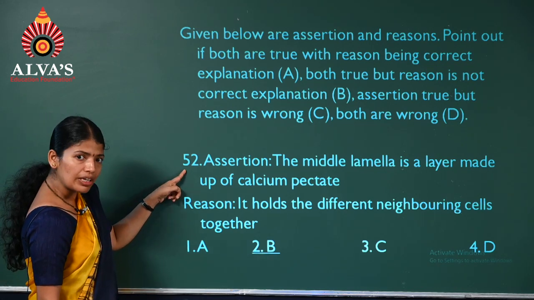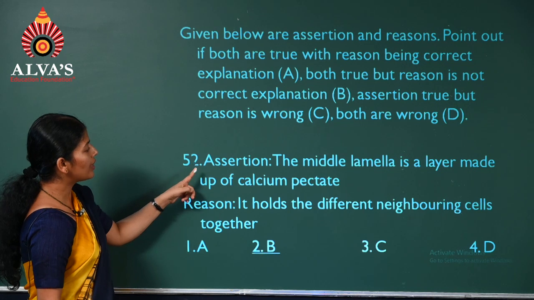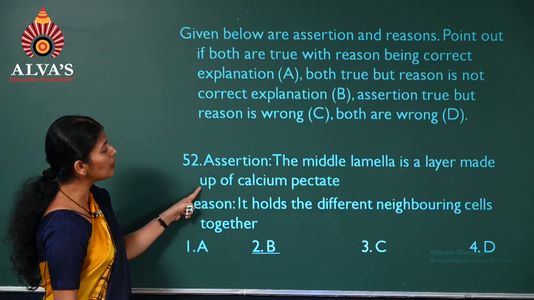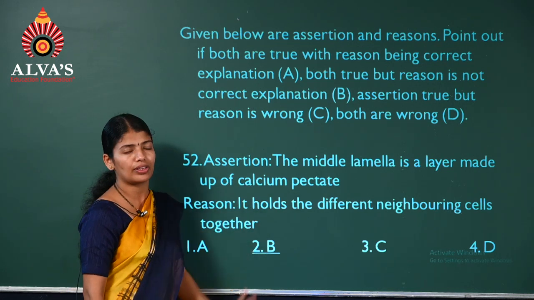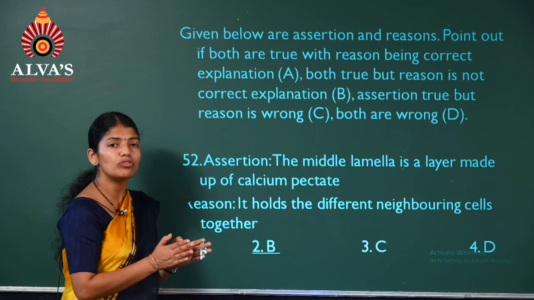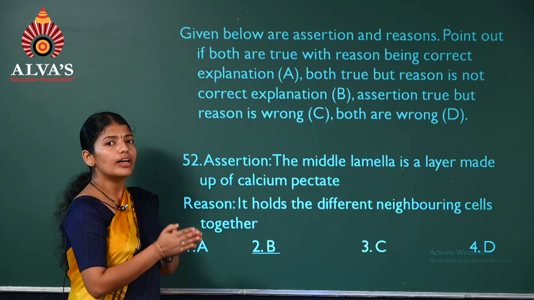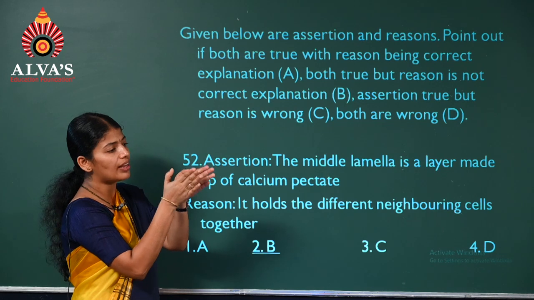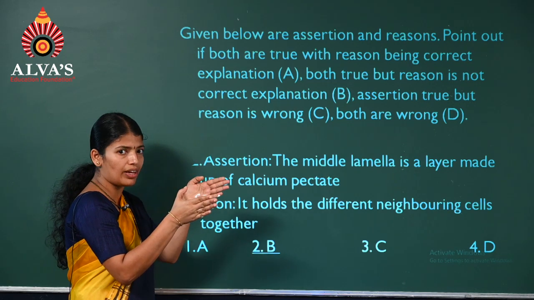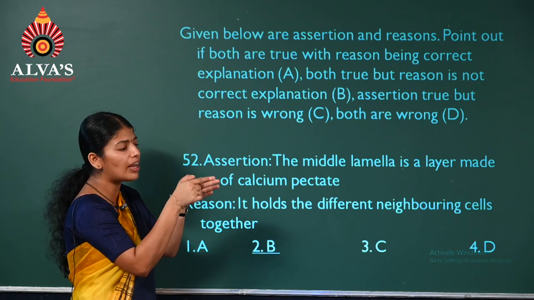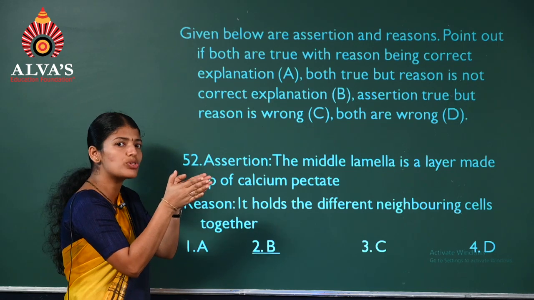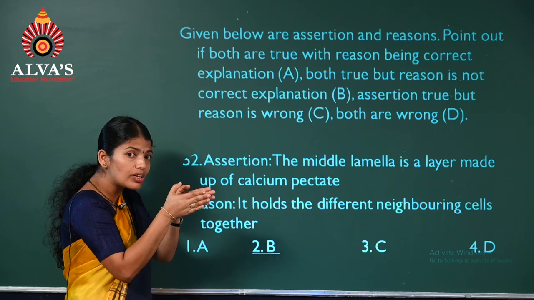We'll read question 52. Assertion: The middle lamella is a layer made of calcium pectate. First of all, we'll see where this middle lamella is present. In the case of plant cells, the adjacent cells, consider this is the wall of one cell, and this is the wall of another cell. Now in between they have a cementing material, which holds these two cells together.